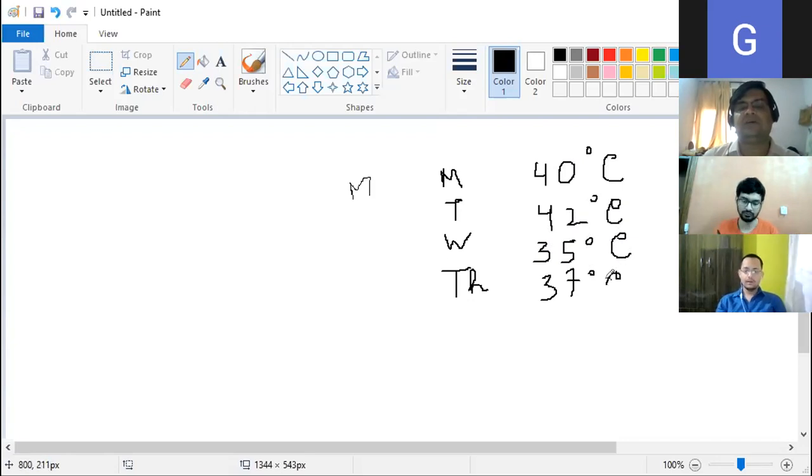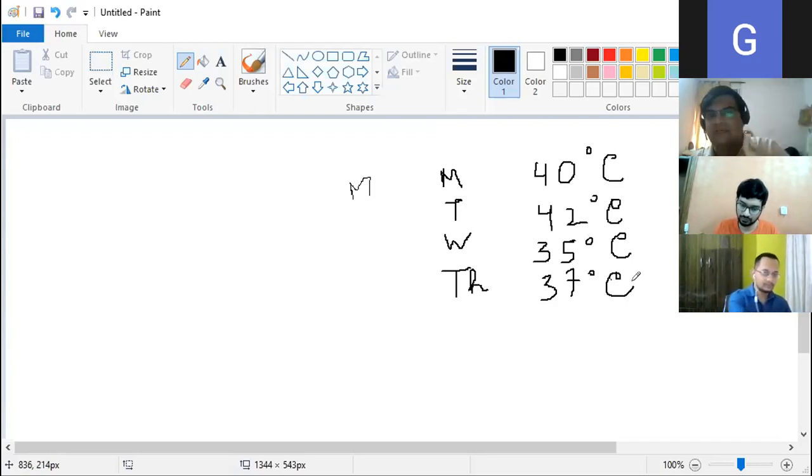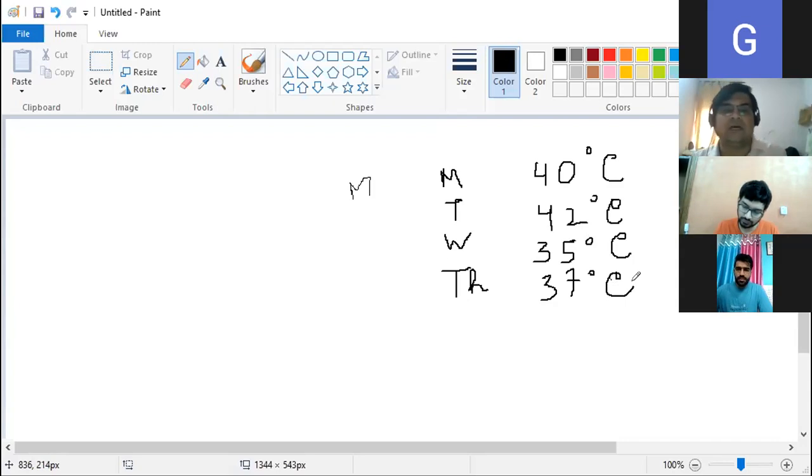Now see, now all of you look. I can say here that Tuesday is 2 degrees hotter than Monday, right? So here I can rank the data, which is the hottest day. I can rank Tuesday is the hottest, then Monday, then Thursday, then Wednesday. So I can rank this data, okay? And also, very important, I can also get the difference of temperature between any 2 days. I can say that Tuesday is 2 degrees hotter.